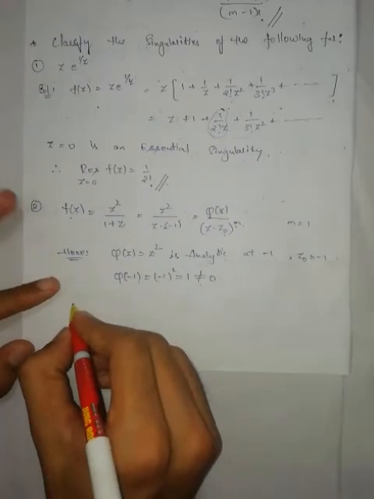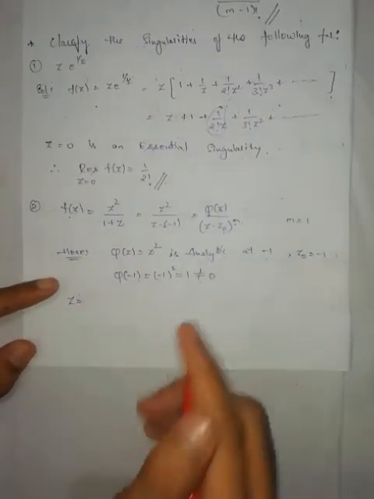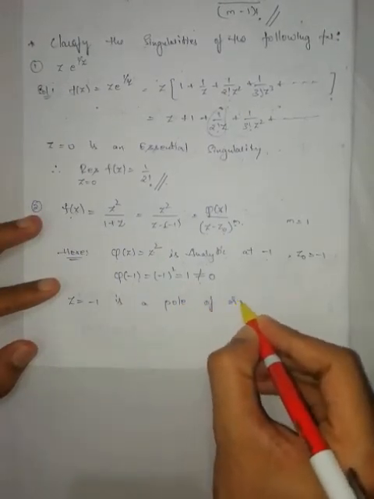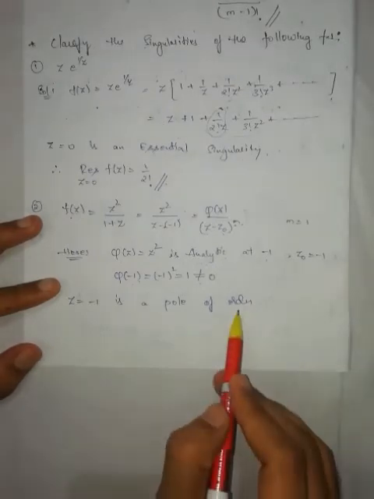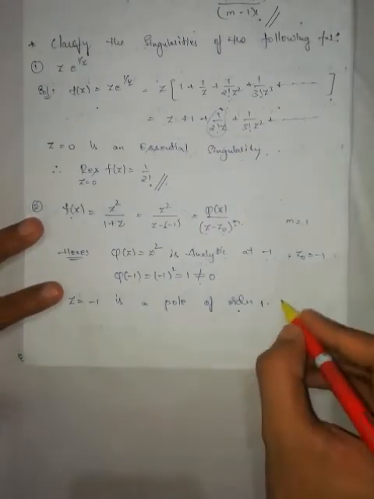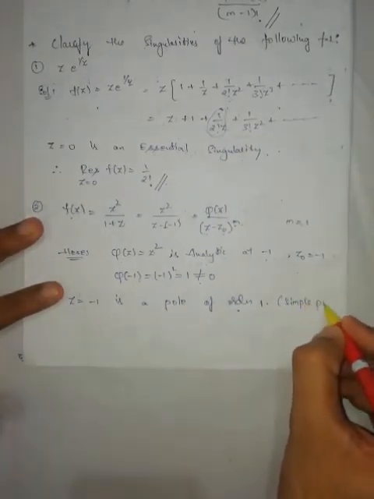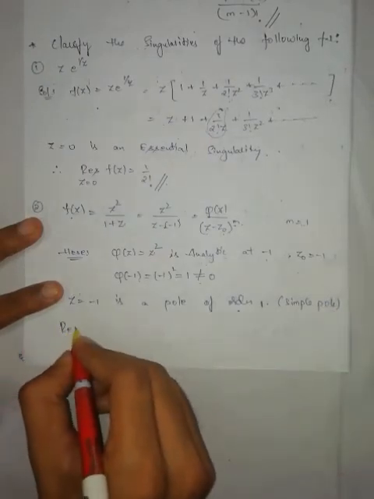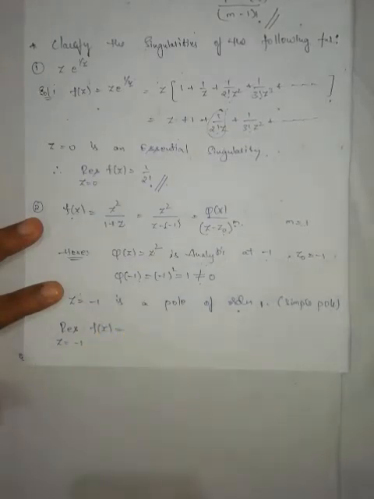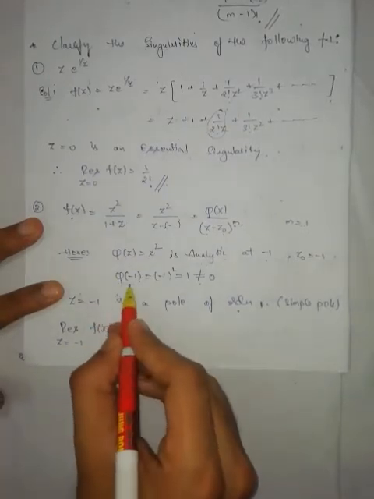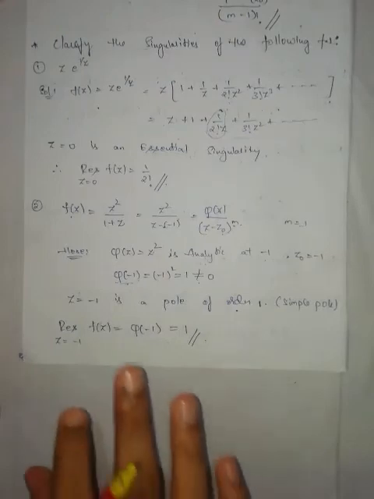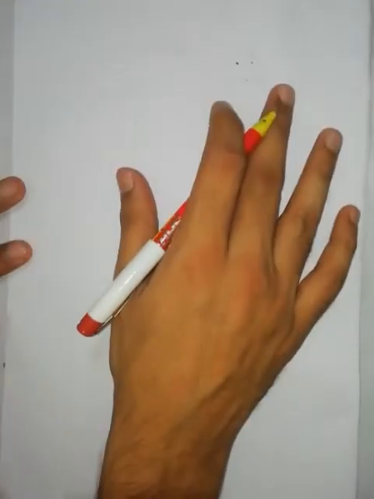Then z is equal to z naught, that is minus 1, is a pole of order m, that is 1. You can say a simple pole. Now what is the residue? Residue at z is equal to minus 1 of f of z: if m is equal to 1, residue is phi of z naught. What is phi of z naught? It is 1.